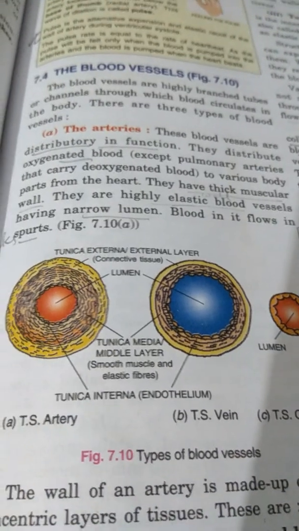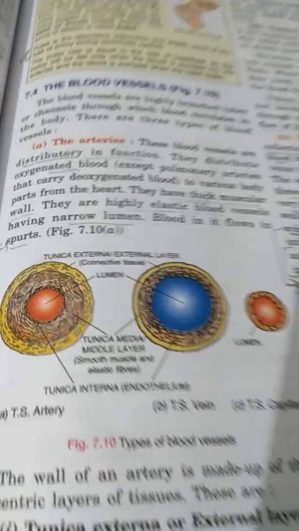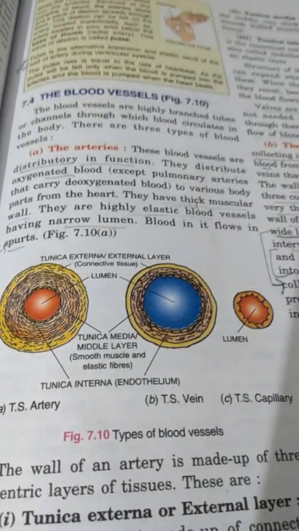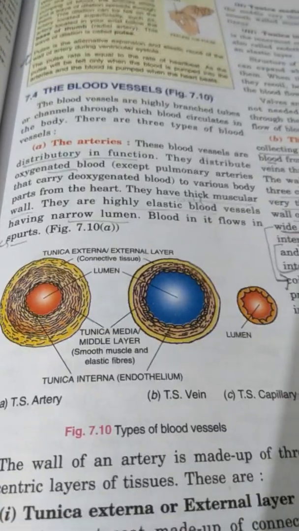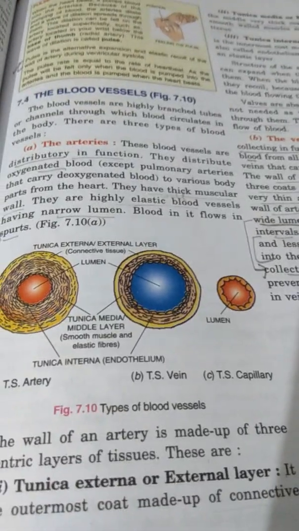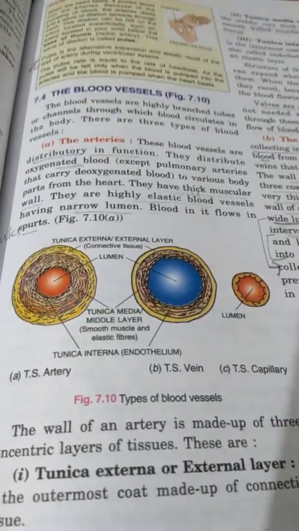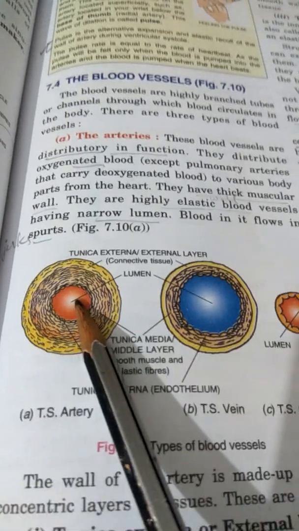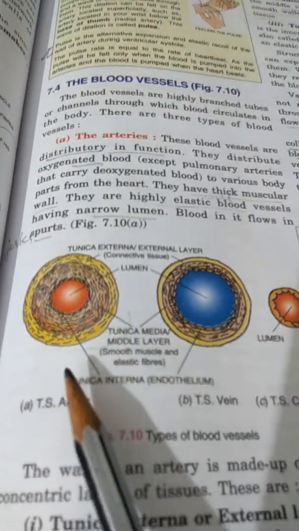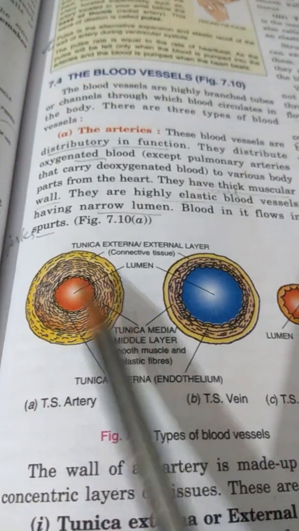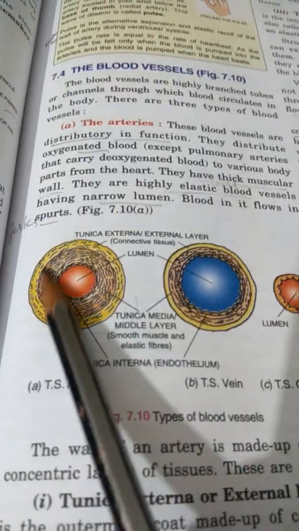Now, the arteries have thick muscular walls. The outermost layer is a thick wall, inner to it is the elastic layer, and then an empty space is present in the center, which is called the lumen. The external-most layer is made up of connective tissue. The second layer is made up of muscles and elastic fibers, this brown colored layer.